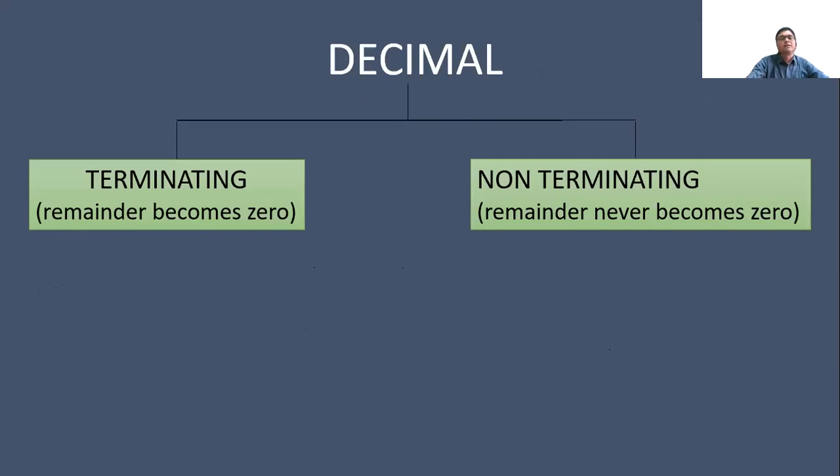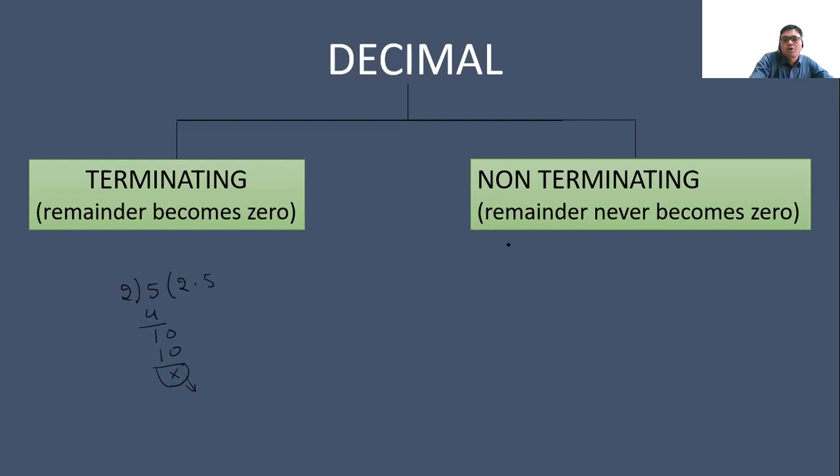Now, come to the decimal. How many types of decimal numbers are there? There are two types of decimal numbers. One is terminating, where the remainder becomes 0, means you can't divide it further. For example, 5 divided by 2: 2 2s are 4, remainder 1, decimal 0, 5, 10, and 0. Here no further division is permitted.